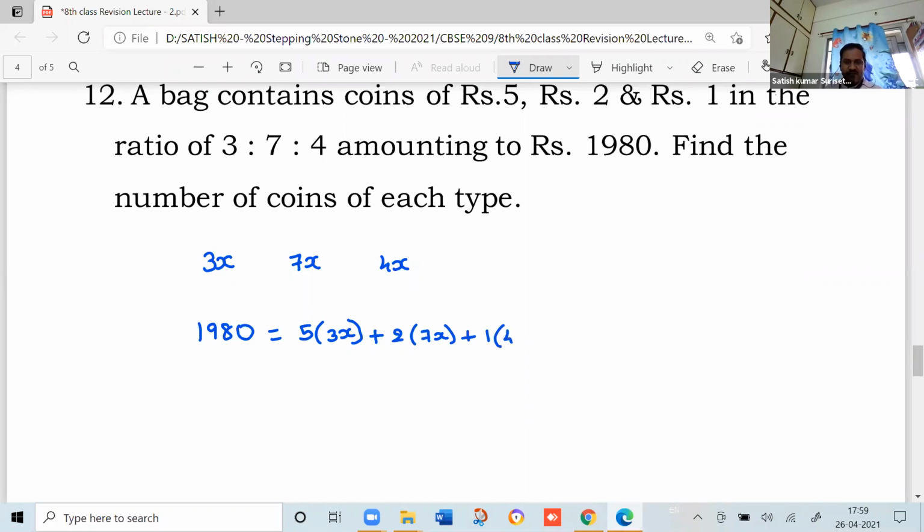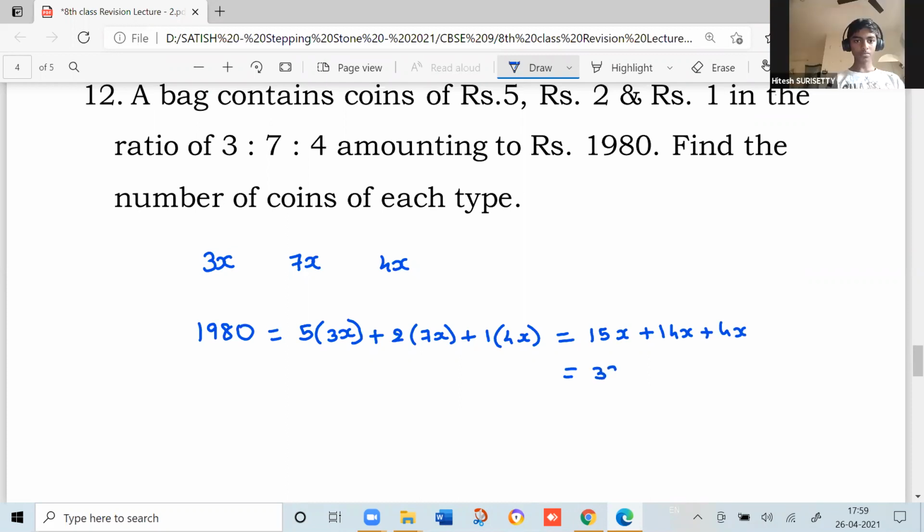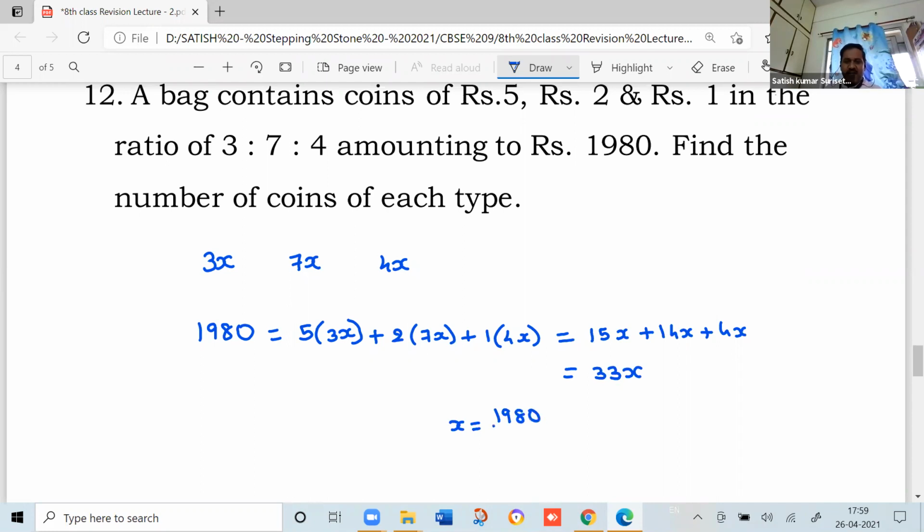Because there are 3x coins of rupees 5, and 7x coins of rupees 2 means 2 into 7x, and 1 into 4x. Now simplify this. 5 into 3, 15x, plus 14x plus 4x. How much is the value? 33x. Check. So x equal to how much? 1980 upon 33. You divide.